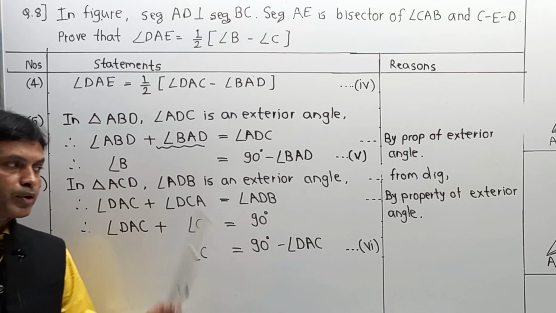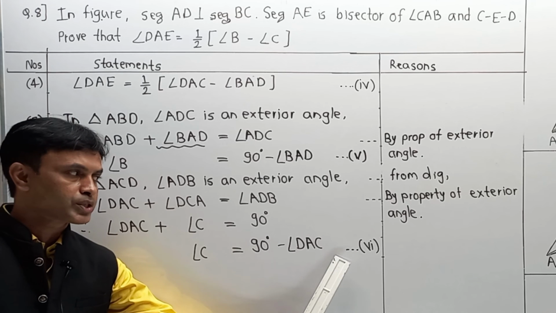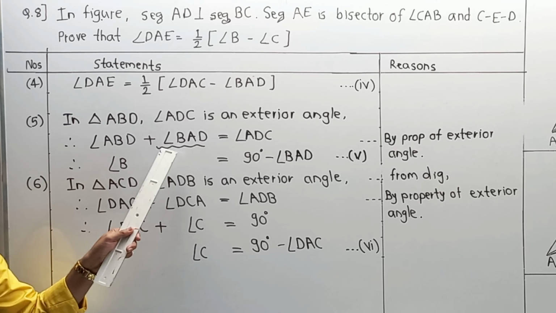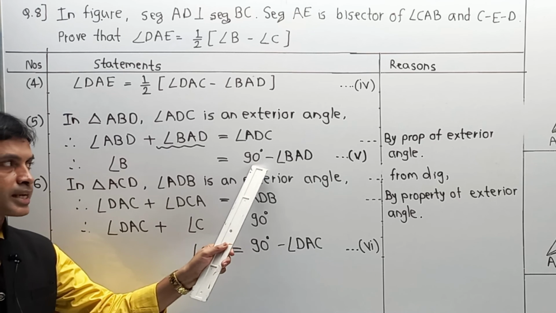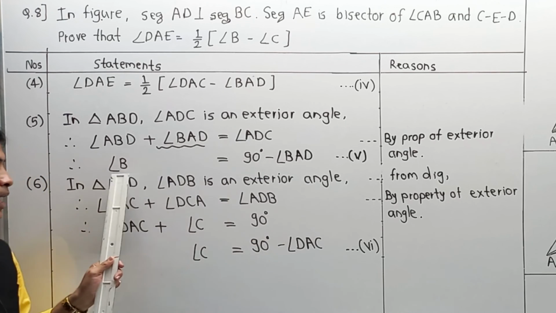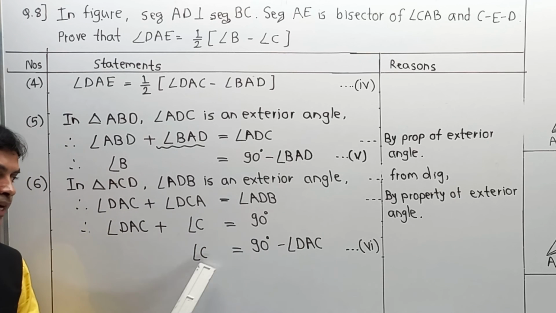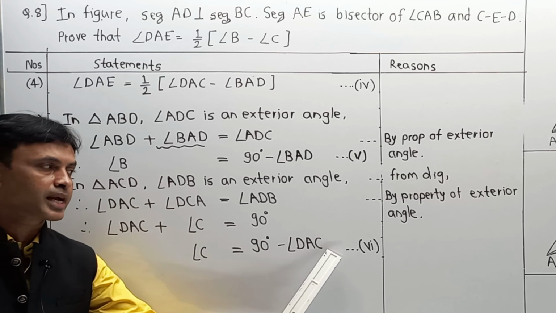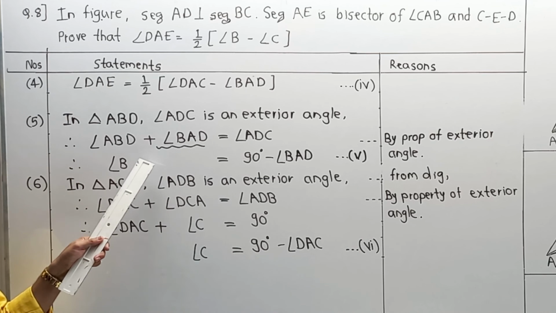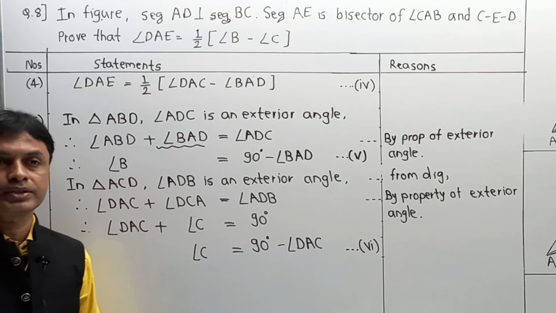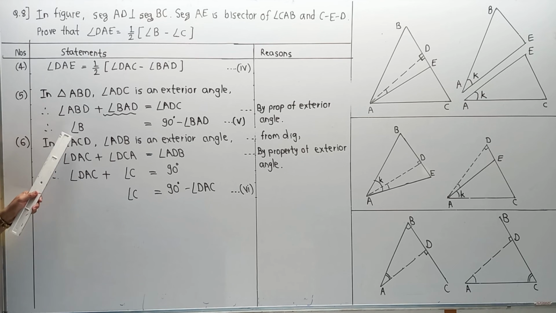Now we have to find a combination of equation 6 and equation 5 over here. Why? Because we have one part angle B, that is 90 degree minus BAD, from equation 5, and angle C is equal to 90 degree minus angle DAC from 6, and here we are going to do angle B minus angle C as per the required part of our answer. So from equation 5 and 6 we are writing next group, that is 7th group.